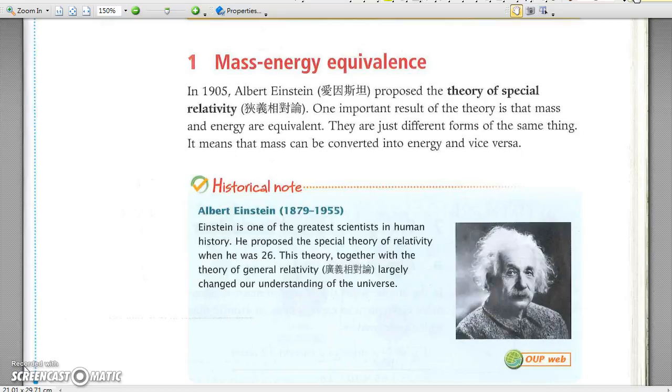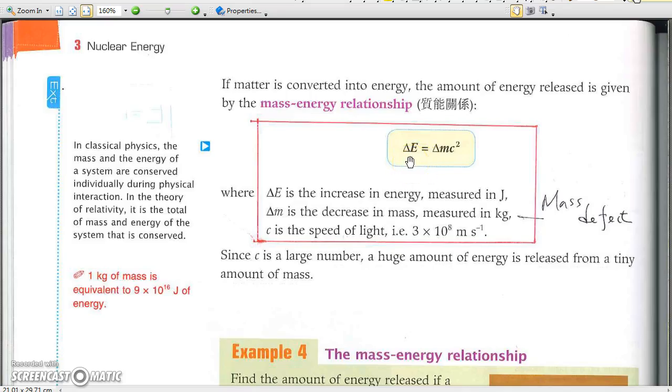1. Mass-energy equivalence. In his special theory of relativity, Einstein suggested that mass and energy are equivalent and interconvertible. In the equation, delta E is the energy produced when the mass of delta M, also called mass defect, disappears, and c is the speed of light. As c is large, a small mass delta M may be converted to a great amount of energy.